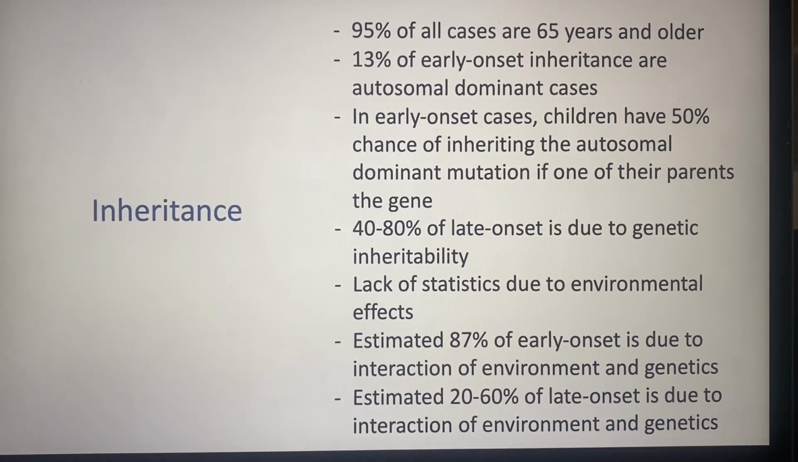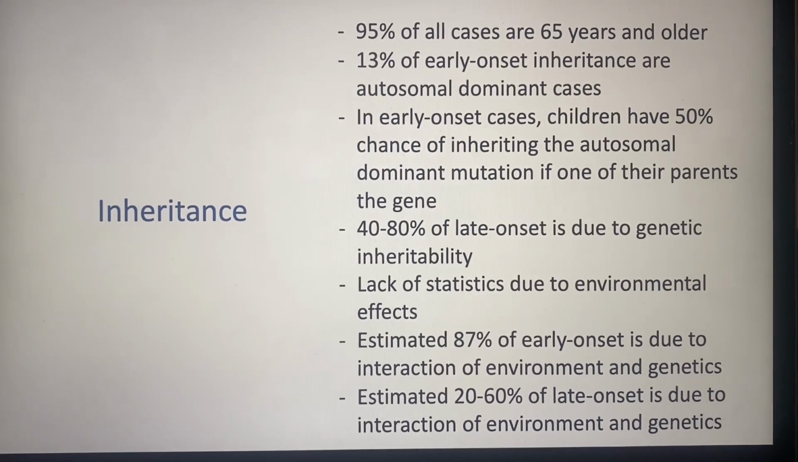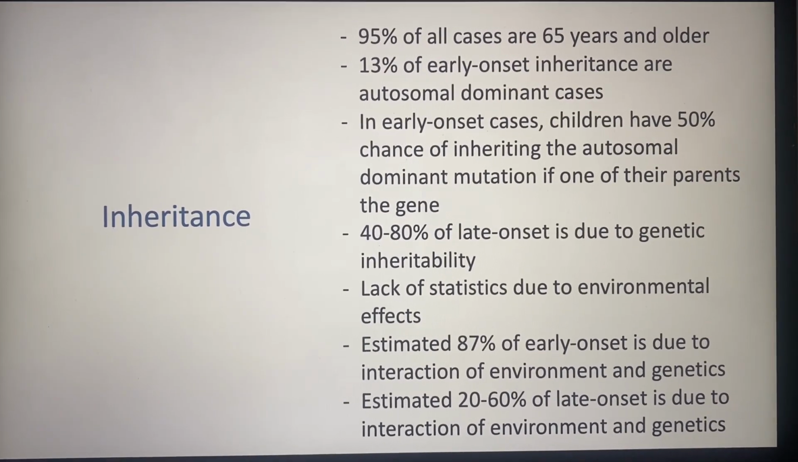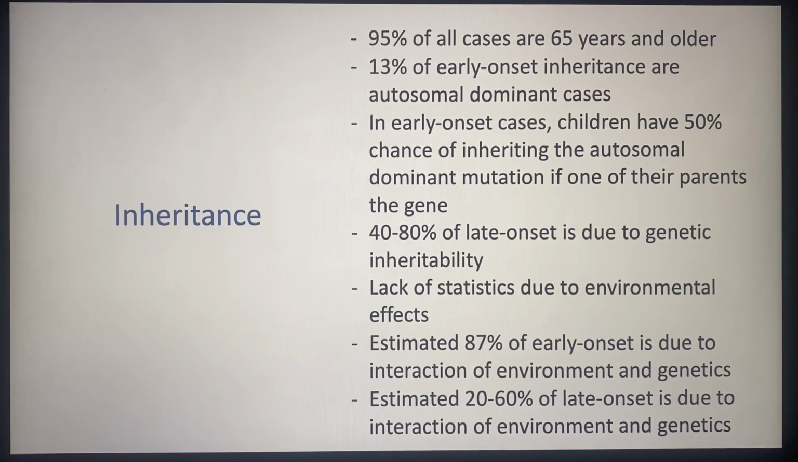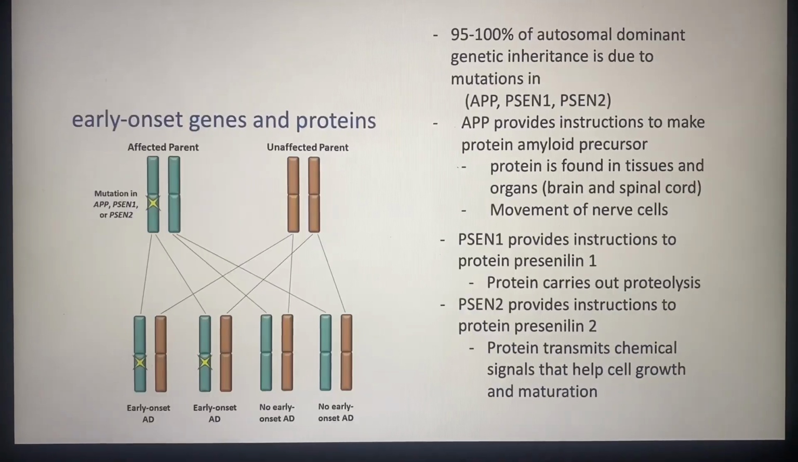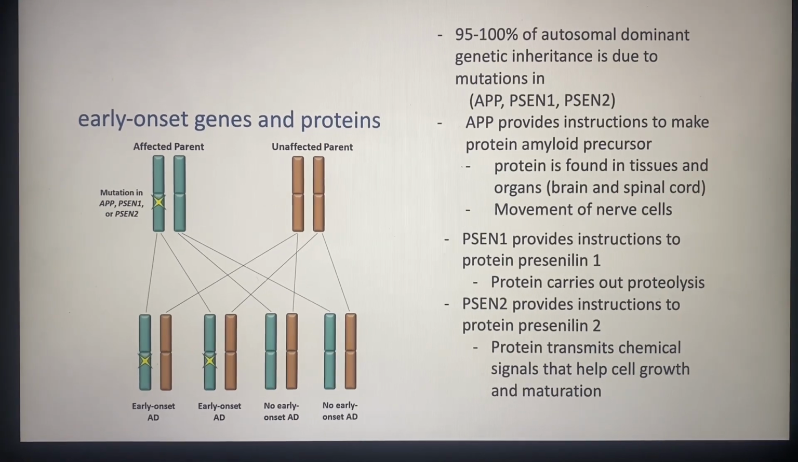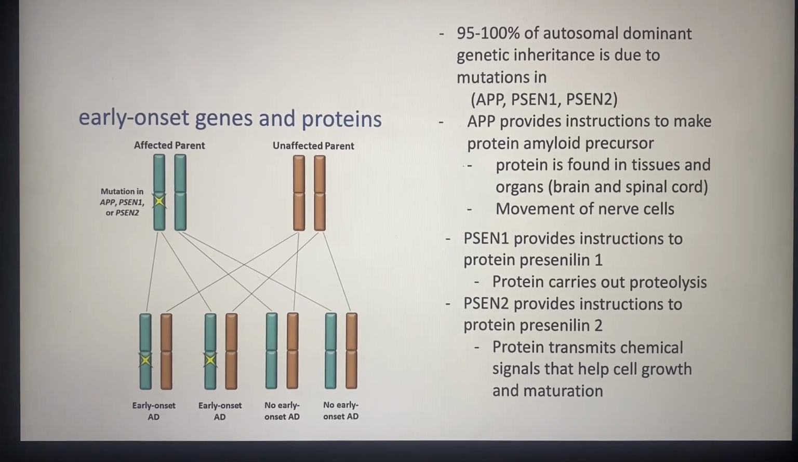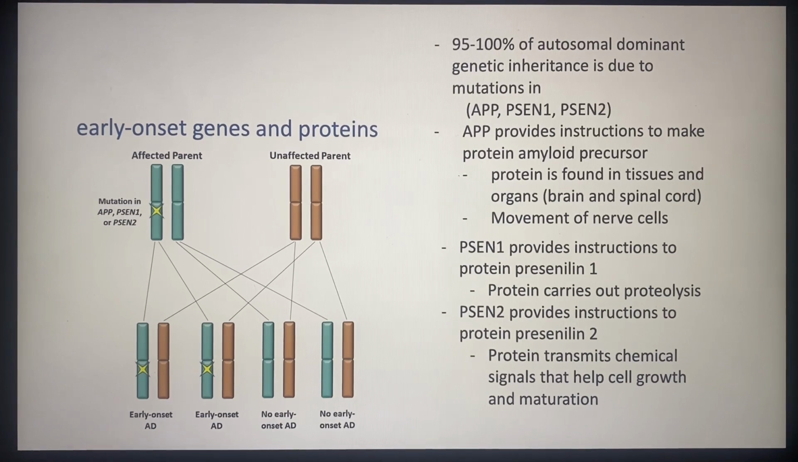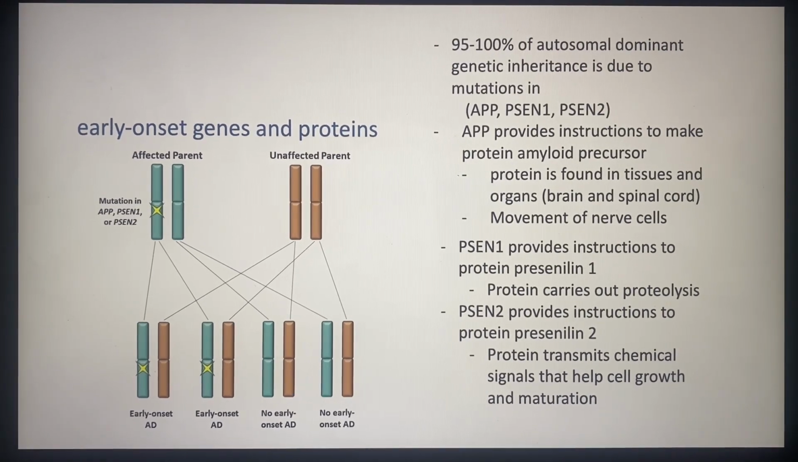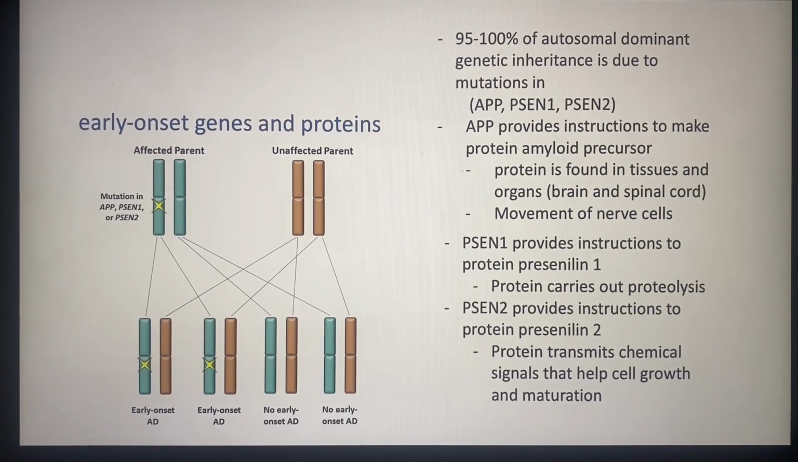There's a lack of statistics due to environmental effects, but an estimated 87% of early onset and an estimated 20 to 60% of late onset are due to the interaction of environment and genetics. Most of the autosomal dominant genetic inheritance is due to mutations in APP, PSEN1, and PSEN2. APP creates instructions for the protein amyloid precursor, PSEN1 provides instructions for the protein presenilin-1, and PSEN2 provides instructions for the protein presenilin-2.